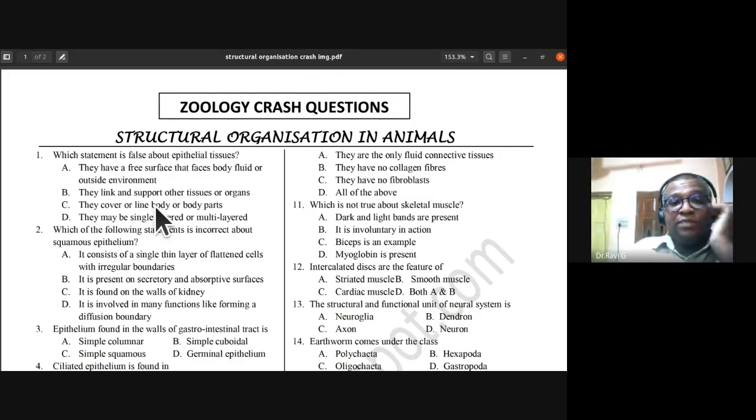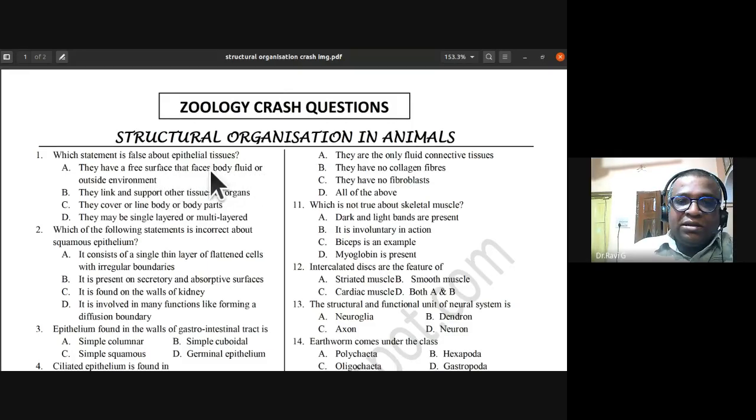The first question is, which statement is false about the epithelial tissues? They have given four statements. Three statements are correct and one statement is wrong, so we have to identify the wrong statement. See, they have a free surface that faces body fluid or the outside environment.